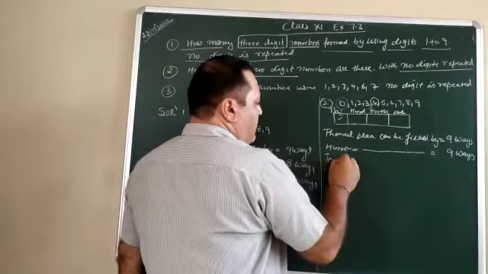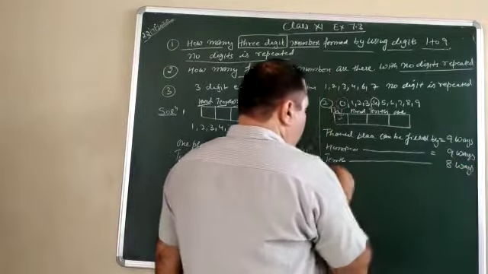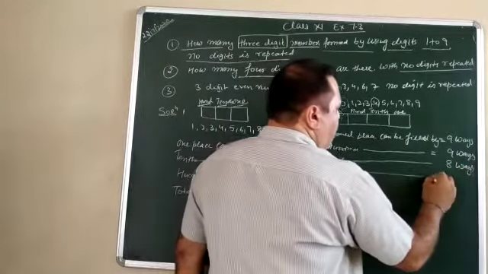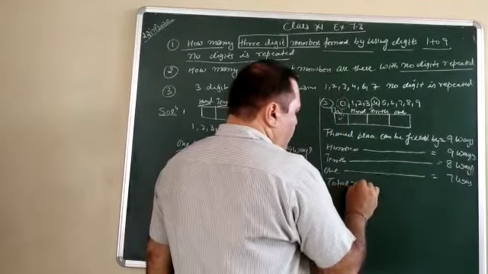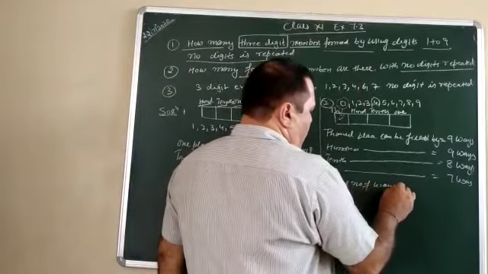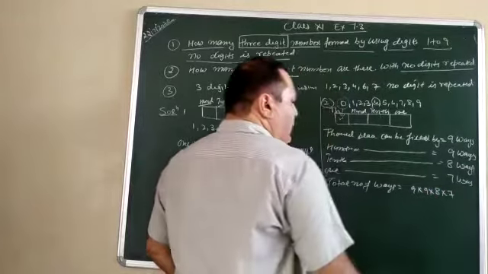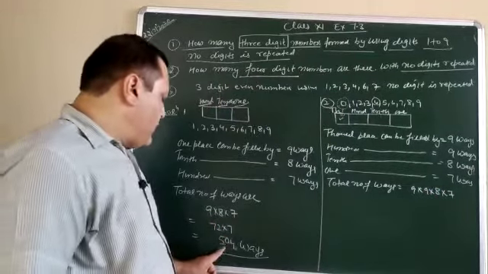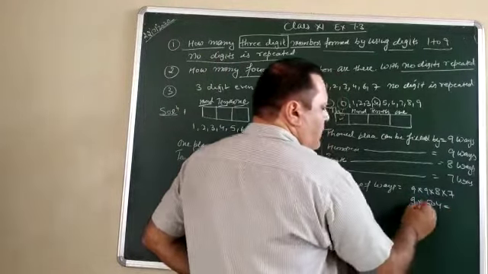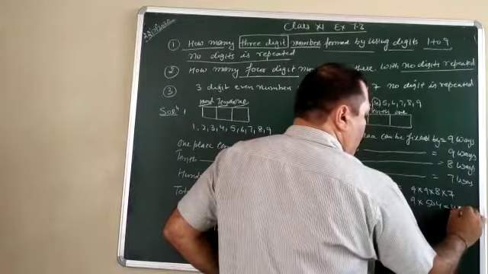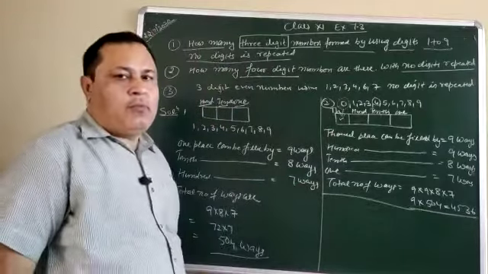Now after that, 10th place can be filled by 8 ways, because repetition is not allowed, and ones place can be filled by 7 ways. So total number of ways is 9 into 9 into 8 into 7. If you see 9 into 8 into 7, it is 504. 9 into 504, or you can multiply, it is 36, it is 45. So your answer is 4536. It is the total number of ways.